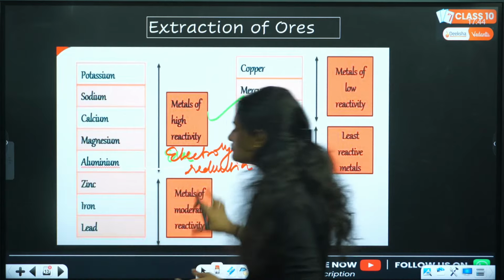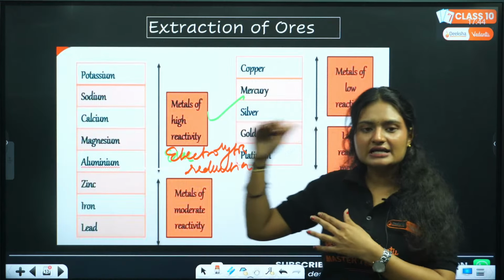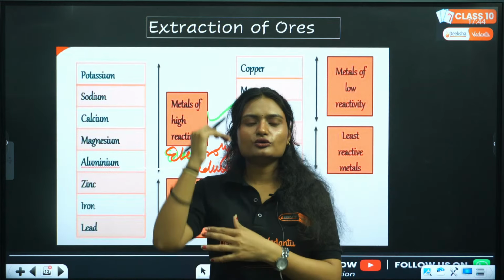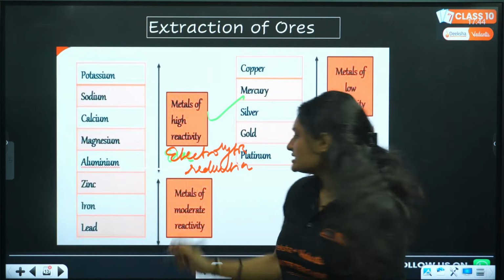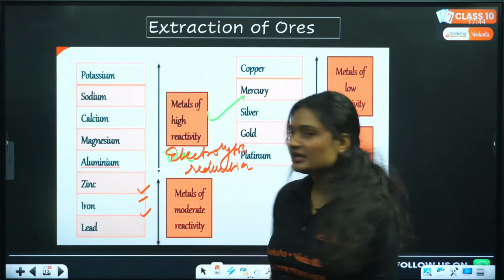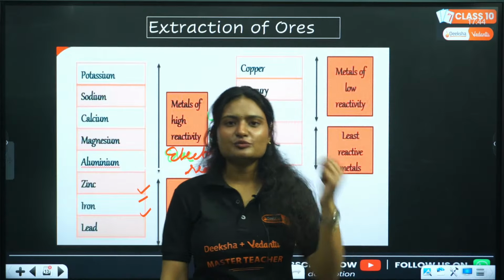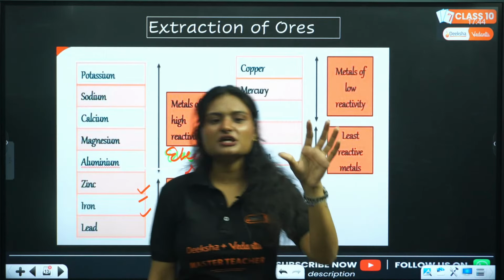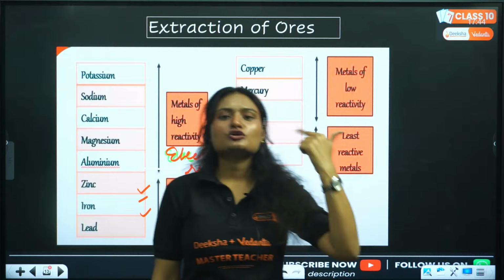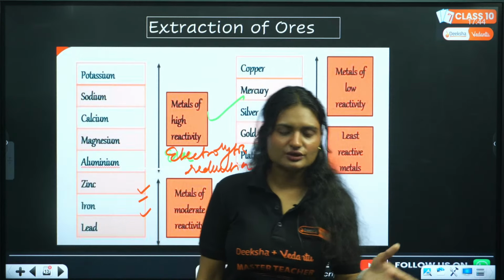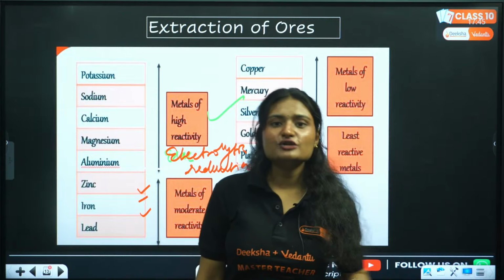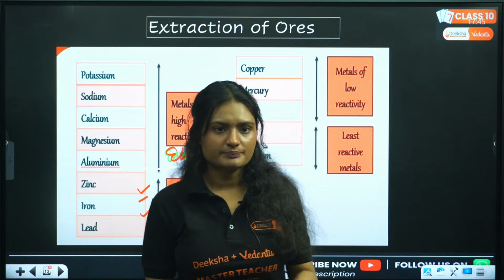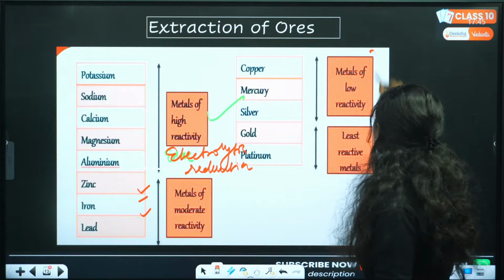Then you have metals of moderate reactivity, which are not highly reactive but not less reactive either. In between they are lying. Zinc, iron, lead, right? They either exist as their carbonate ore or sulfide ore, and from there you extract using either roasting or calcination. Okay, if carbonate ore is there, you use calcination. If sulfide ore is there, we use roasting. Clear?